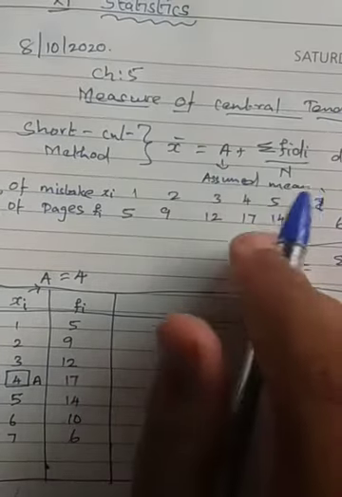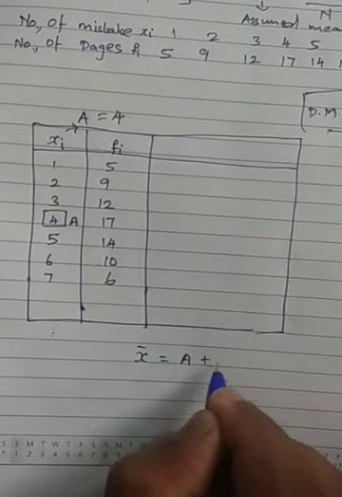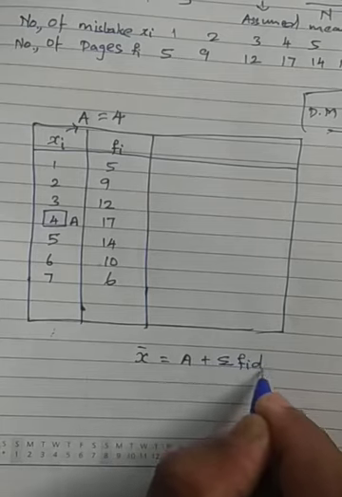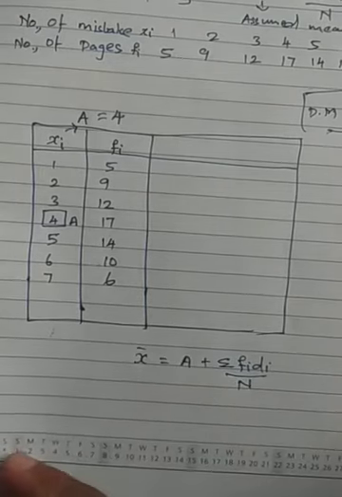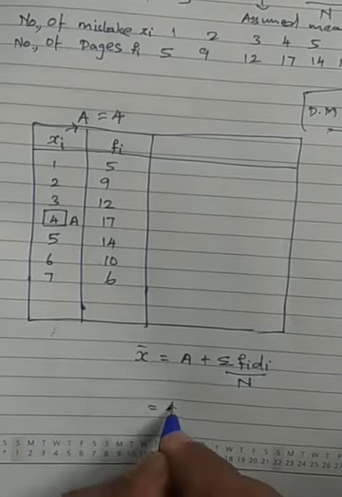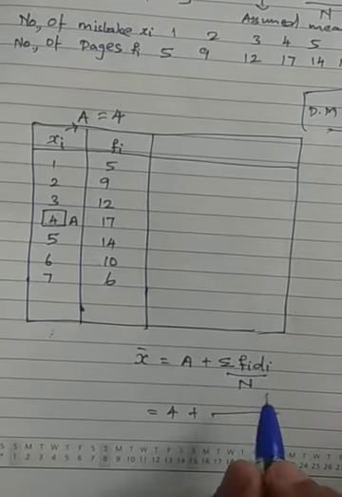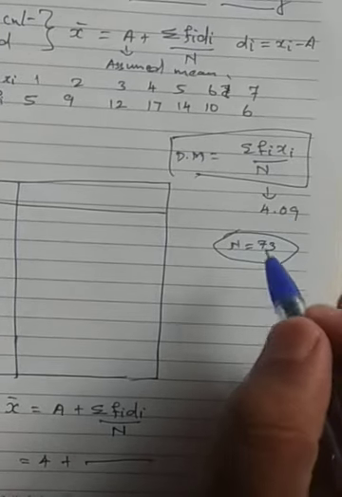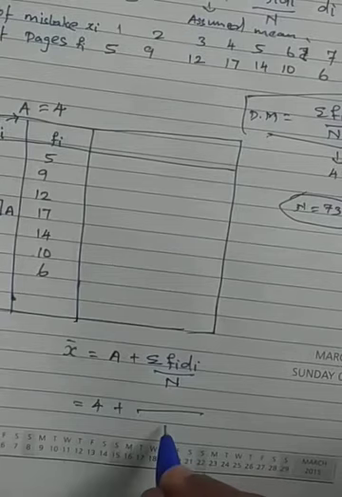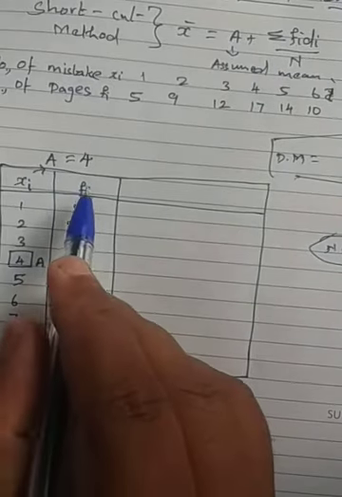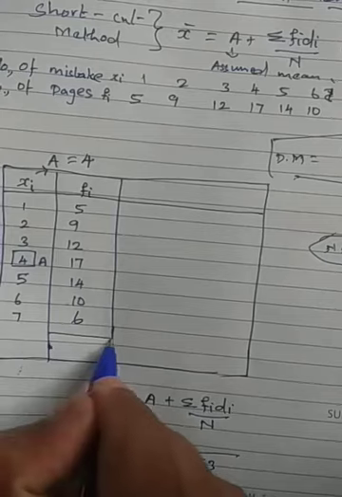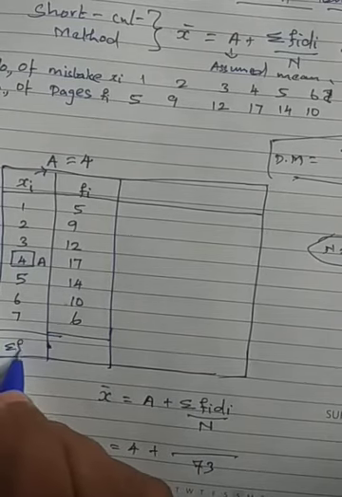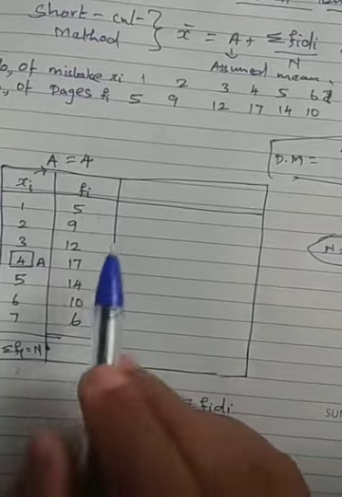Next, now you see what the formula is and what value you are going to substitute here. X bar is nothing but a plus sigma fi di by n. That's very important. So a value you have taken as 4, plus, divided by n. Last class we were a little bit confused, 75 was written. Actually it's 73. How many pages are they reading? 73. That's why the n value is 73. Or you just add the frequencies f, you will get sigma fi, which is nothing but n.